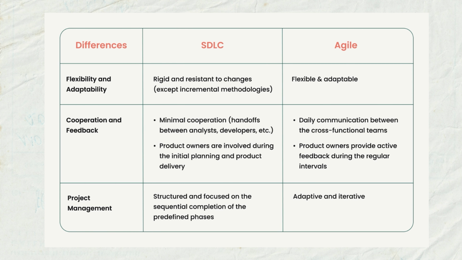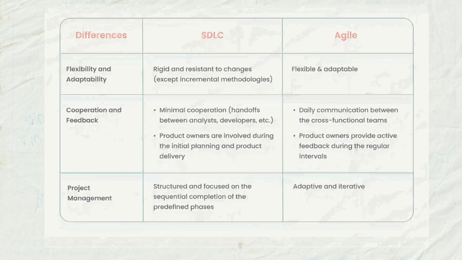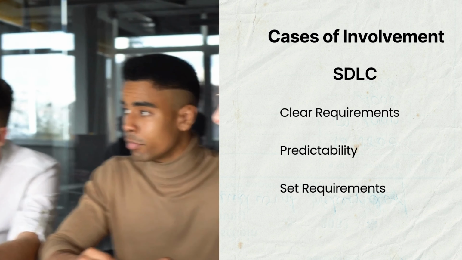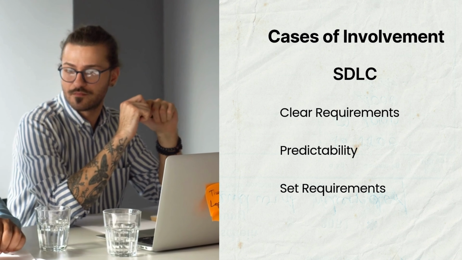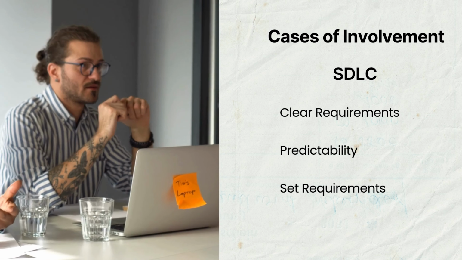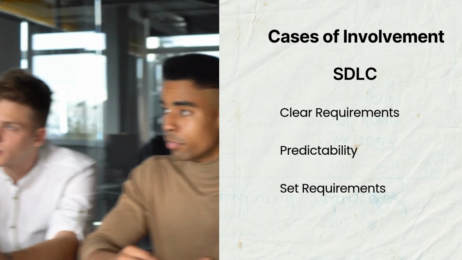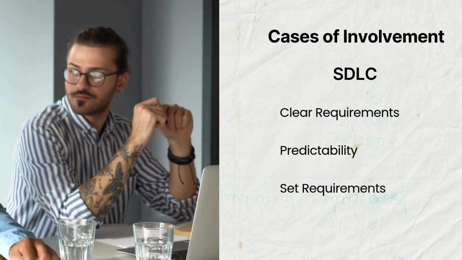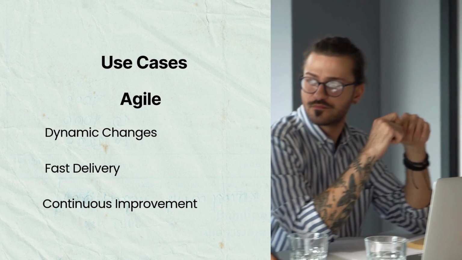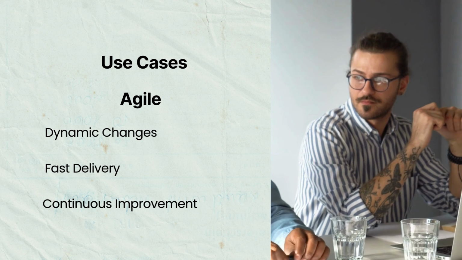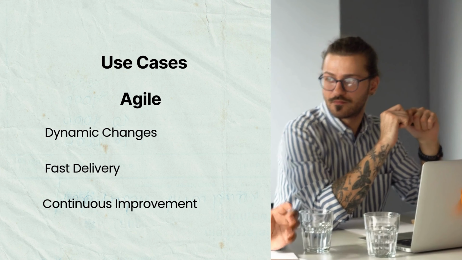Project management in SDLC. Project management is structured and focused on the sequential completion of the predefined phases. In Agile, it is adaptive and iterative. Use cases. SDLC should be used when the requirements are clear, with limited change of in-project alterations. Additionally, you can use SDLC when the scope of work and tools are clarified from the very beginning of the project. You can apply Agile for the projects with dynamic in-cycle changes, focusing on the fast delivery of the software-ready feature with continuous updates.